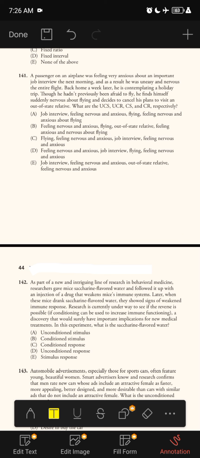The conditioned stimulus is formerly a neutral stimulus. In this case, flying, since the passenger was never afraid to fly. So the conditioned response is elicited from the conditioned stimulus. In this case, feeling anxious and nervous about flying would be the conditioned response.